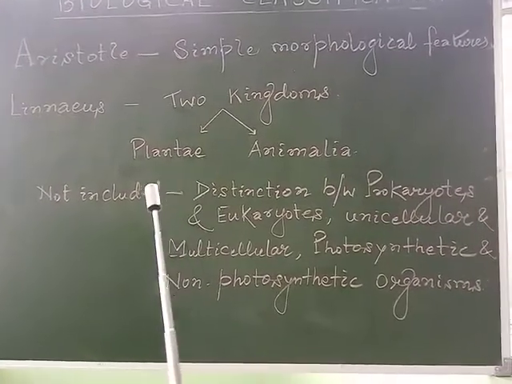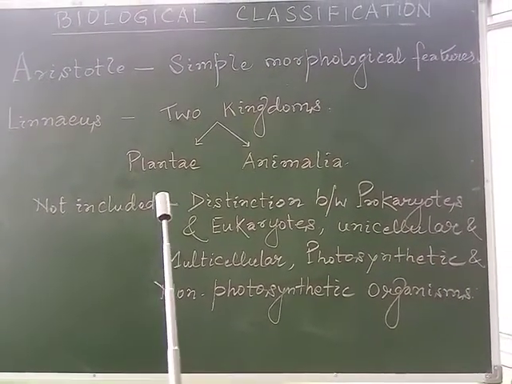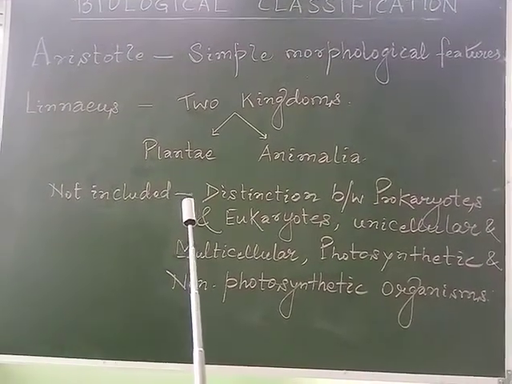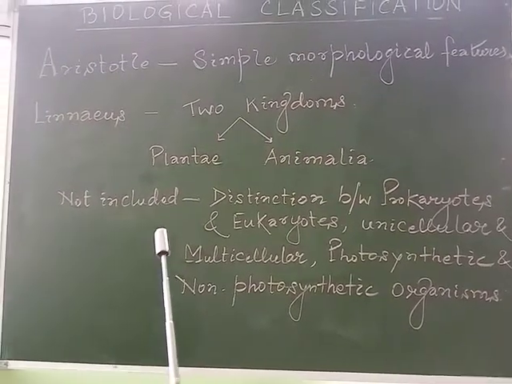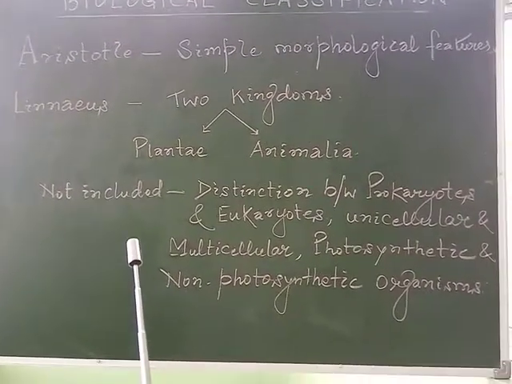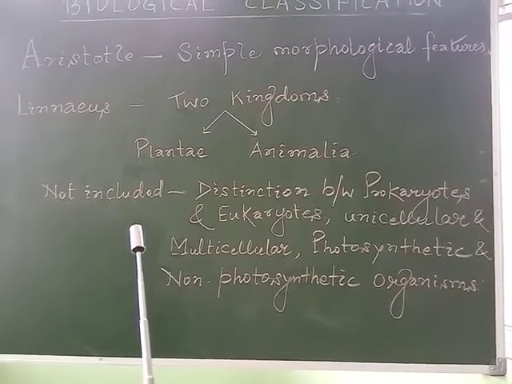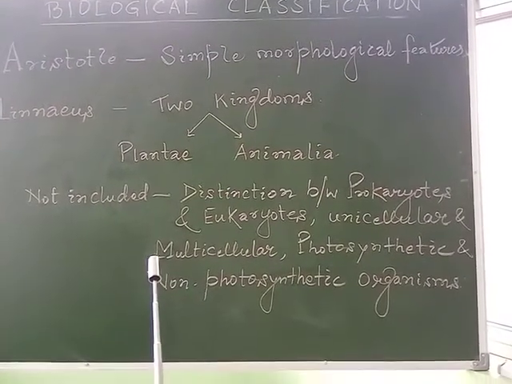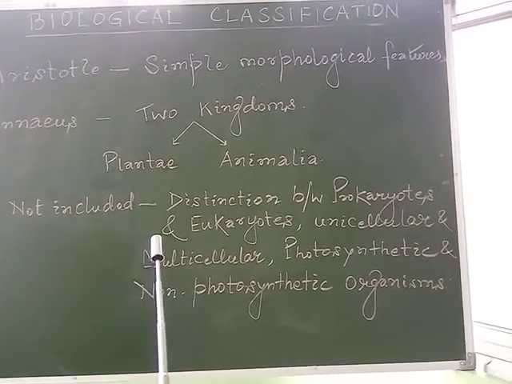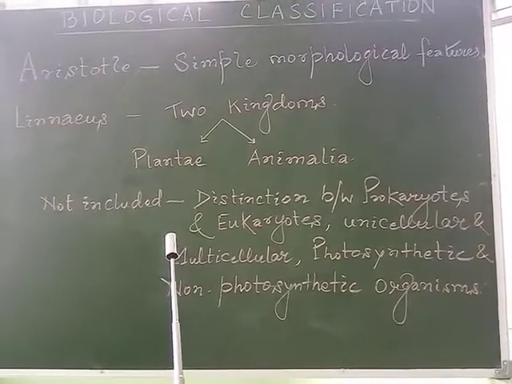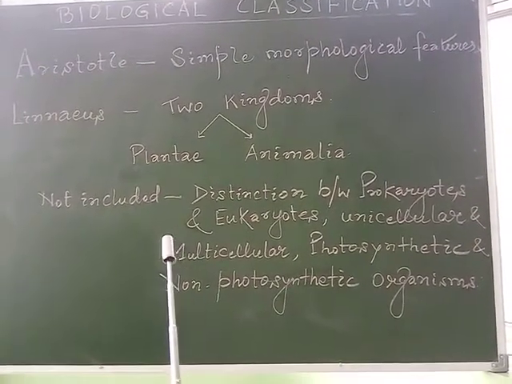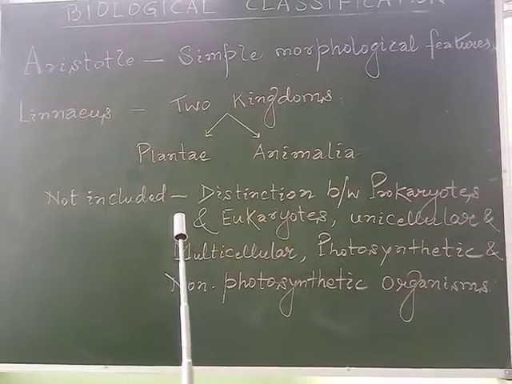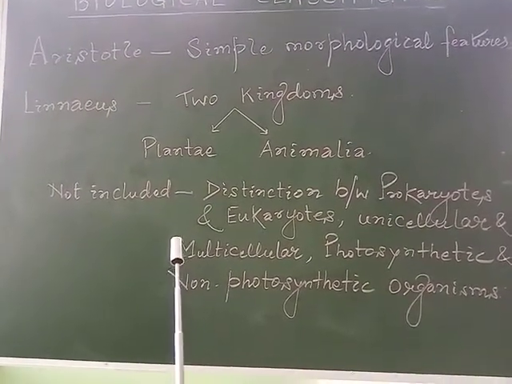Hence, the two kingdom classification system was felt to be inadequate, and it was considered not sufficient for the need of classifying the organisms. So we felt that other characteristics like cell structure, nature of the wall, mode of nutrition, habitat, as well as methods of reproduction and evolutionary relationships also had to be considered for classifying the organisms.